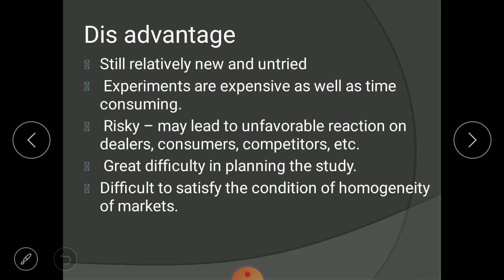See, what happened with the consumer? Say for example, you are doing an experiment with the price. Say in Saurashtra region, just for the sake of experiment, you have reduced the price of the product. Now you are doing this in an open market, so it will definitely be known to consumers residing in Kutch region, North Gujarat region and South Gujarat region.